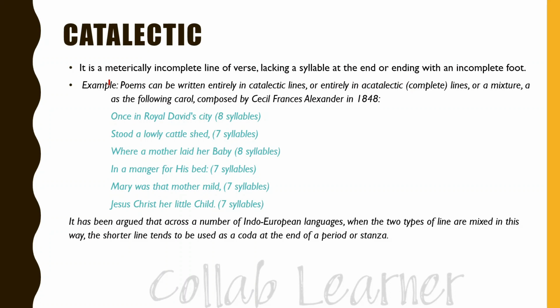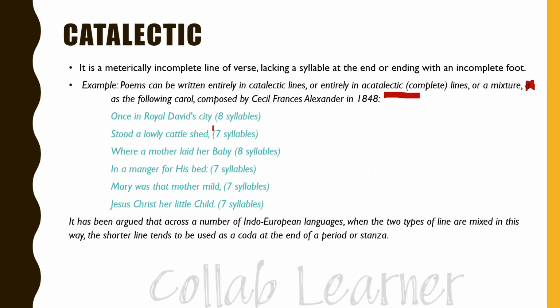For example, poems can be written entirely in catalectic lines or entirely in complete lines, or a mixture, as in the following carol composed by Cecil Francis Alexander in 1848.